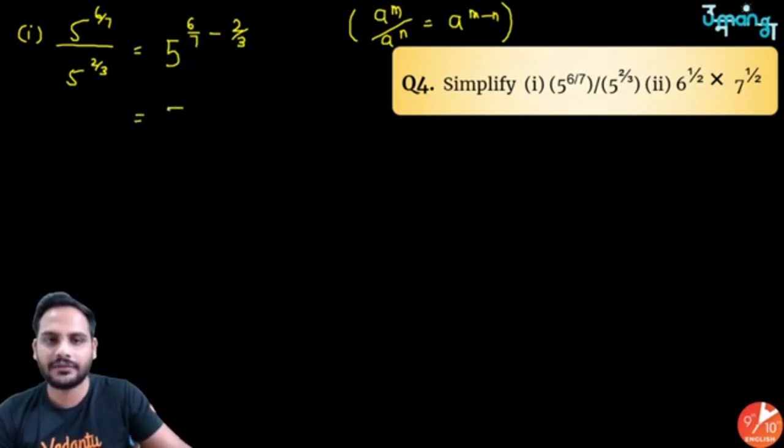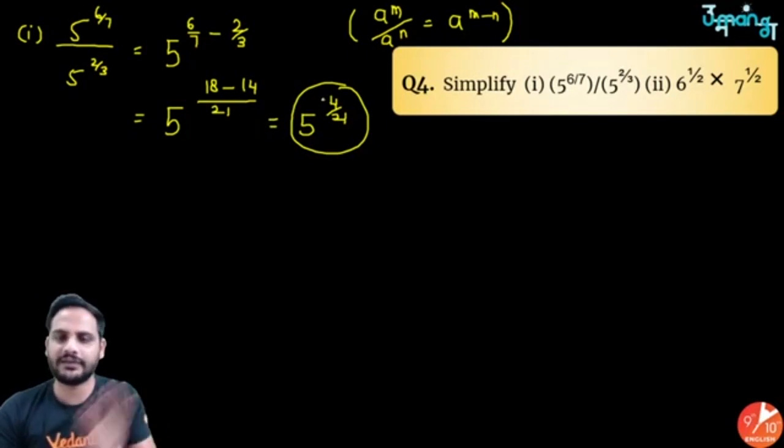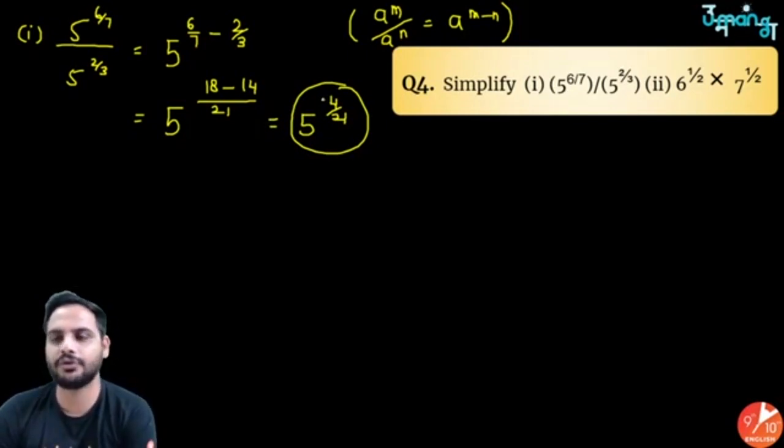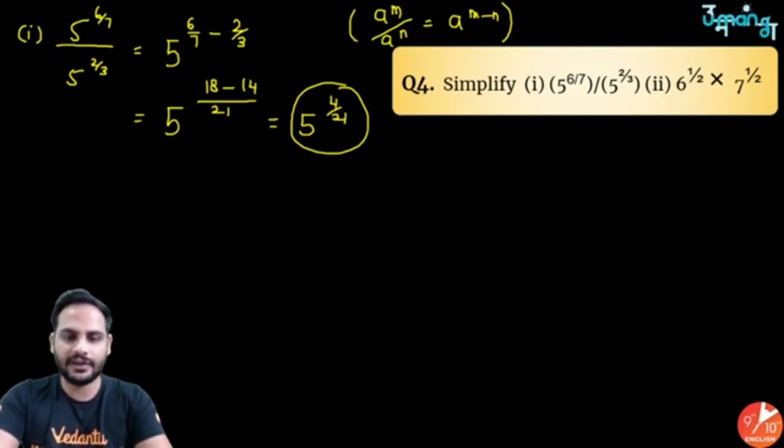Take the LCM of 7 and 3. LCM is 21. Okay, 6 threes are 18 minus 2 sevens are 14. So you'll get 5 raised to the power 4 upon 21. You can leave it over here, nothing more is possible. So 5 raised to the power 4 by 21 is your answer. Easy? Now let's go for the second question.